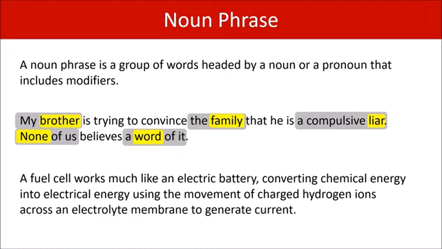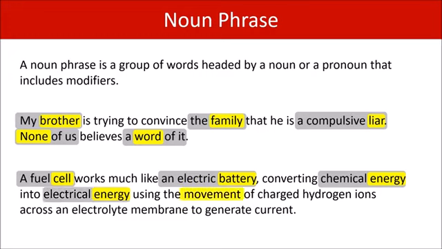Okay, let's pick out the noun phrases. Cell is the head noun. A fuel cell is the noun phrase. Battery is the head noun. An electric battery is the noun phrase. Energy is the head noun. Chemical energy is the noun phrase. Energy is the head noun. Electrical energy is the noun phrase.